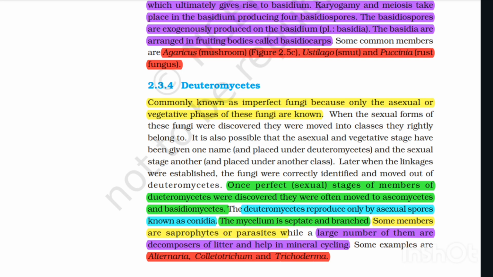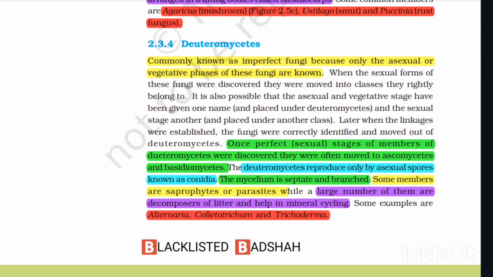It is also possible that the asexual and vegetative stage has been given one name and placed under Deuteromycetes, and the sexual stage another and placed under another class. Later, when the linkages were established, the fungi were correctly identified and moved out of Deuteromycetes. Once the perfect sexual stage of a member of Deuteromycetes was discovered, it was often moved to Ascomycetes or Basidiomycetes.